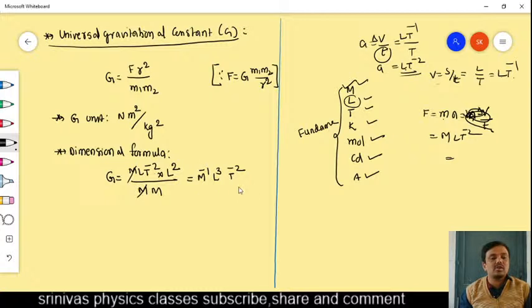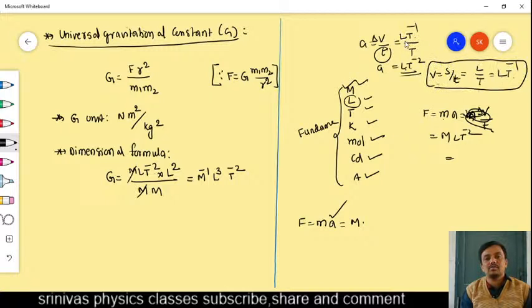This M inverse L cube t power minus 2 is the dimension formula of capital G. What is the dimension formula of the force? Force dimension formula is mass into acceleration. Mass is M. Acceleration dimension formula we derived: change in velocity by time. Velocity is displacement by time, here we wrote L t inverse. Time is t. So acceleration dimension formula is L t power minus 2. Force dimension formula is M L t power minus 2.